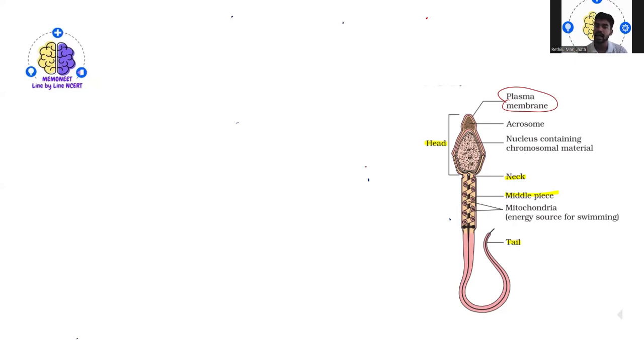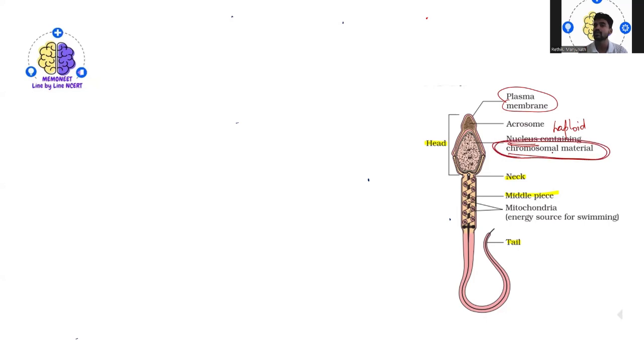Also, in the sperm head region there is an envelope, and you will also see a haploid nucleus, which contains the chromosomal material.